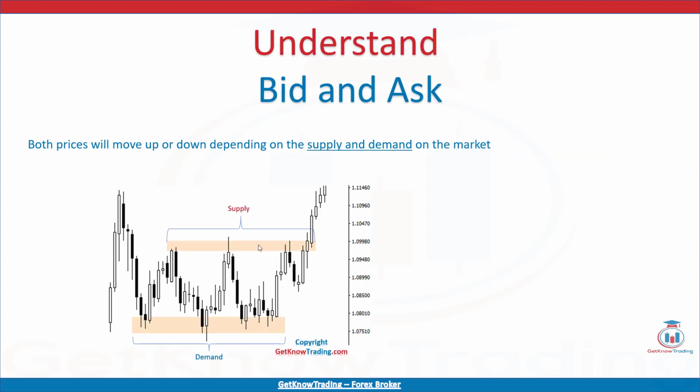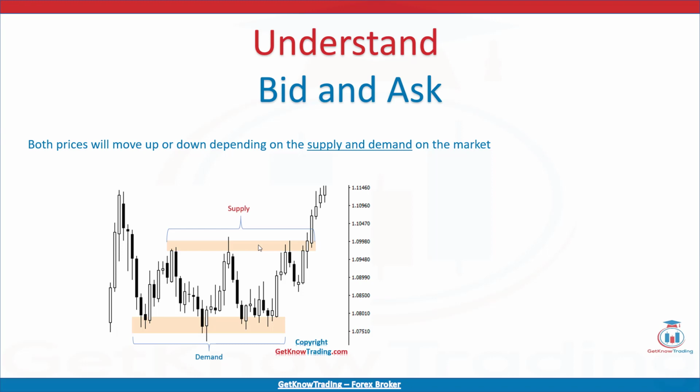Bid and ask price are determined by the market. They are defined by the participants on the Forex market or any other market. Both prices will move up or down depending on the supply and demand on the market. If the demand outperforms supply, that means the price of a bid and ask price will move up, because the market participants are pushing the price upwards. When there is more supply, that means the price will move down, because the market participants are pushing the price down.